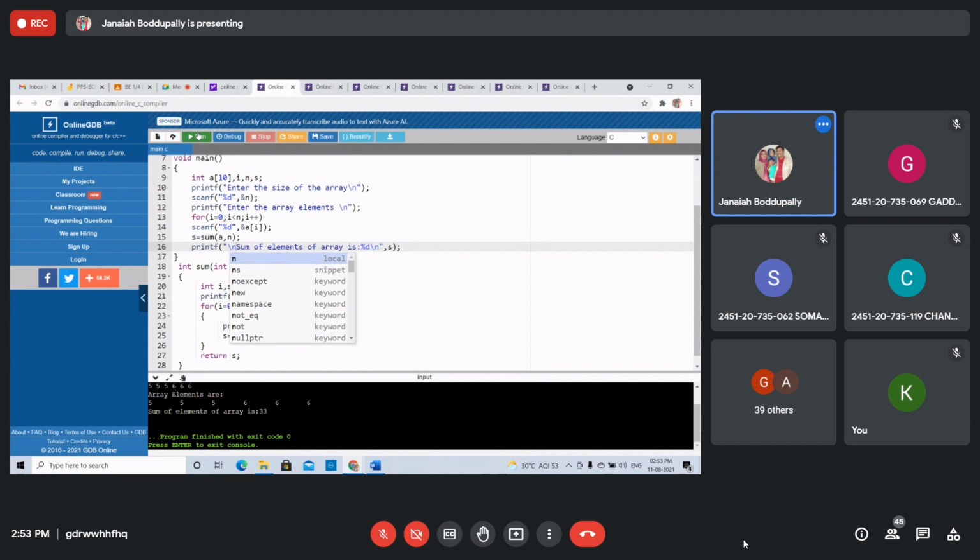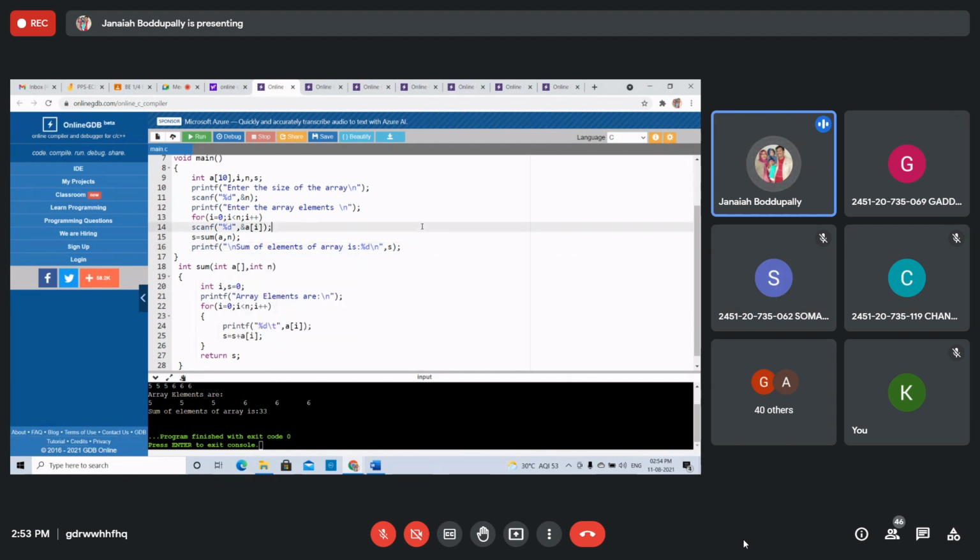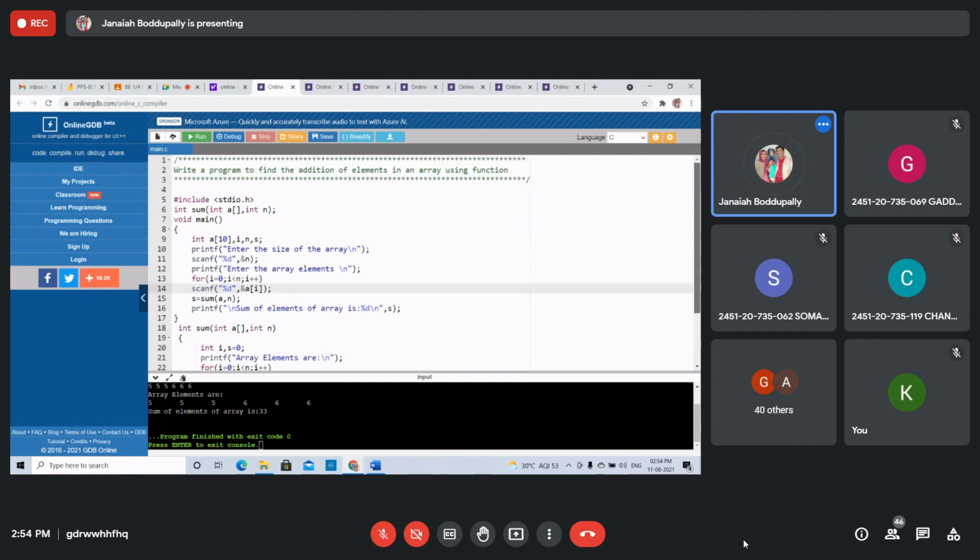That's it. Got it, students? Using functions. Copy this one. Just the function call, and how to pass the array. This is a one dimensional array. In the same way we can pass a two dimensional array also.